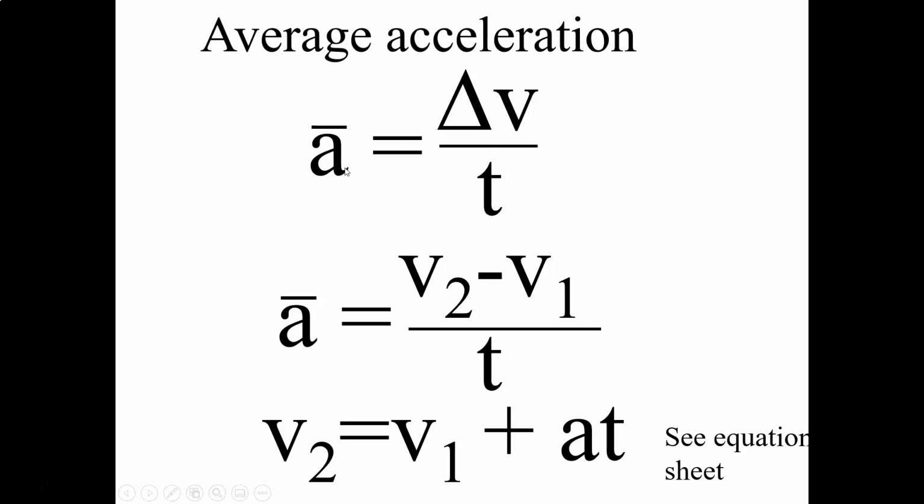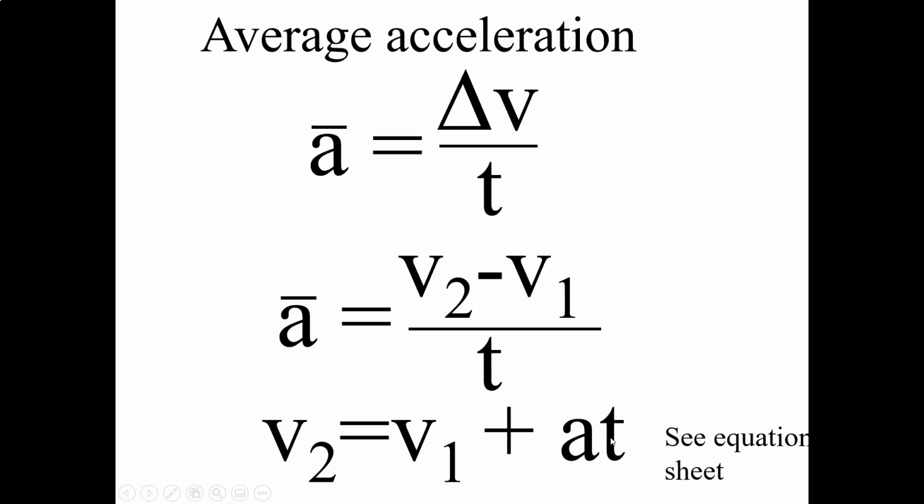So if we take this equation and plug in delta, if you remember delta x before meant x2 minus x1, delta V in this case also means final minus initial, or V2 minus V1. So here I've substituted in V2 minus V1 for delta V. And what we want to do is solve this, because very frequently we want to know what the final velocity is, V2. And so having solved this, we get V2 equals V1 plus AT.